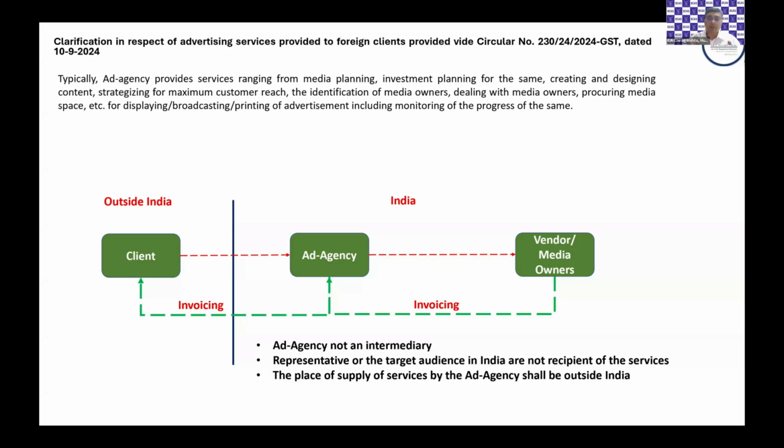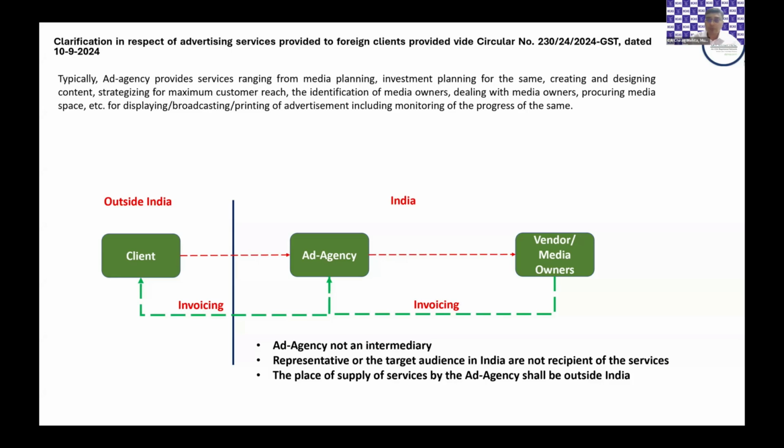Here, the flow will be that the ad agency does a lot of conceptualizing. It may have vendors to help in building prototypes or doing some sort of designing. It may do it in-house. Then there would be various media owners whom they will get in touch with to actually publish the ad. So these media owners typically will raise a tax invoice on the agency. Obviously, they will charge tax, either CGST, SGST, or as the case may be IGST.